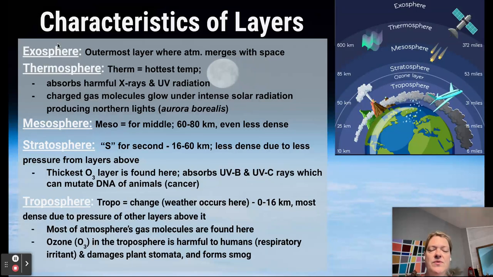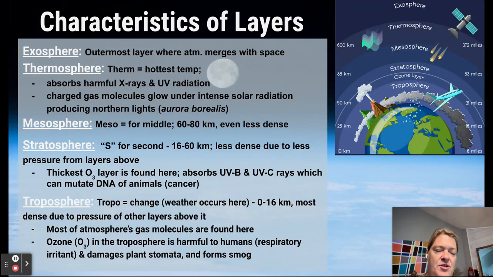Okay, so the very most outer layer will start kind of out in outer space, or merging with outer space, is the exosphere. So it's our outermost layer of our atmosphere. And that's where we fly satellites, like our cell phone satellites and things like that, orbiting the Earth up there in the exosphere. And then we have the thermosphere. This is our hottest layer.